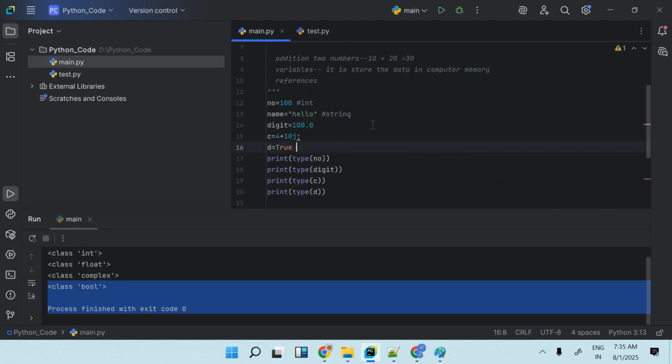Okay, what is the array category? That I will let you know later on. It is a part of data structures. But right now you have to understand array is something which will store multiple values. For example, here I am storing number equal to 100. It is storing one value only, right?